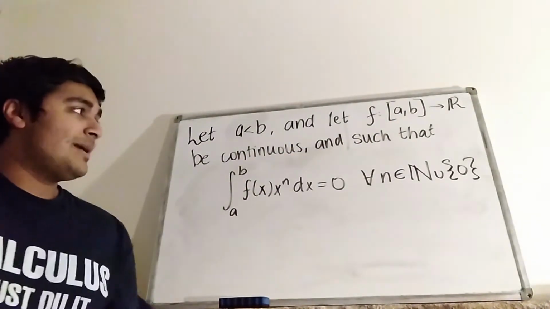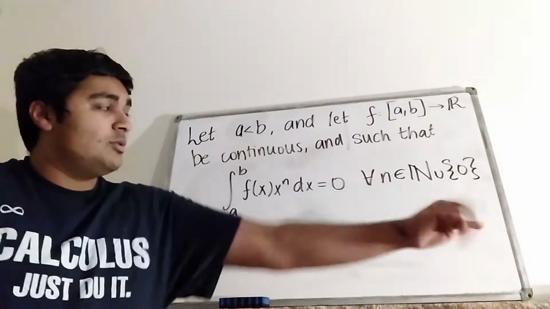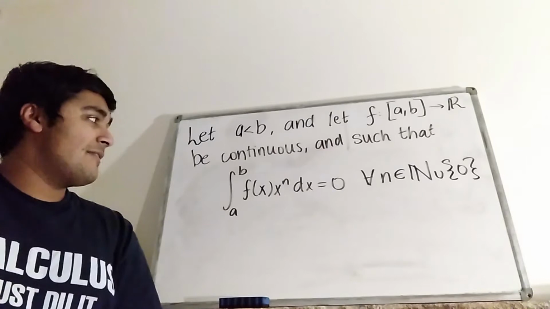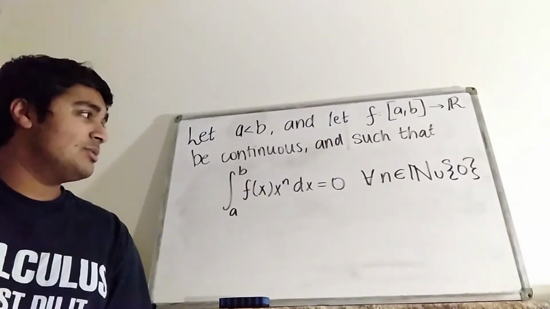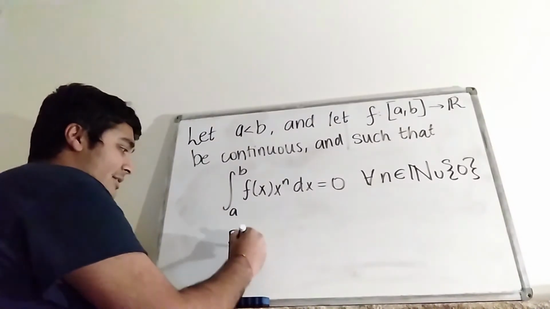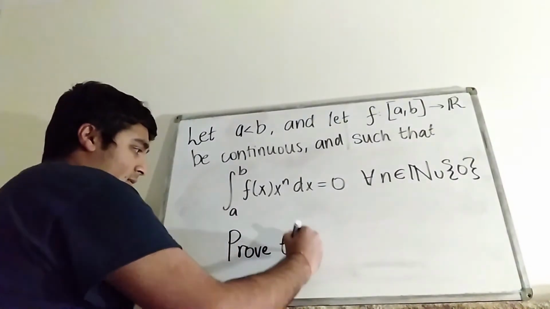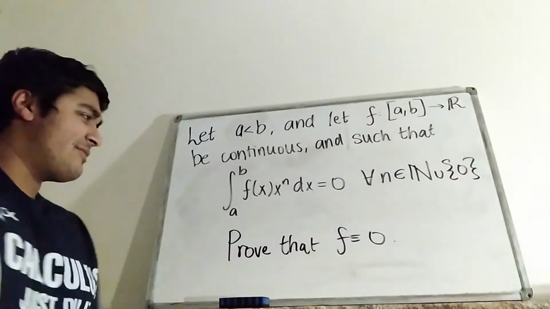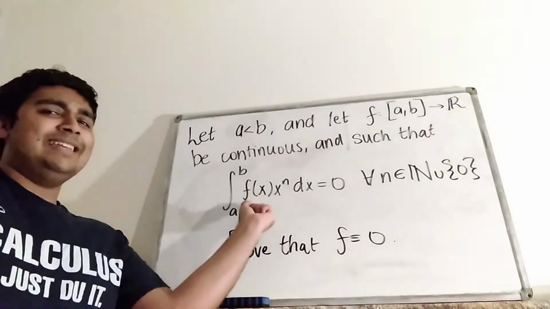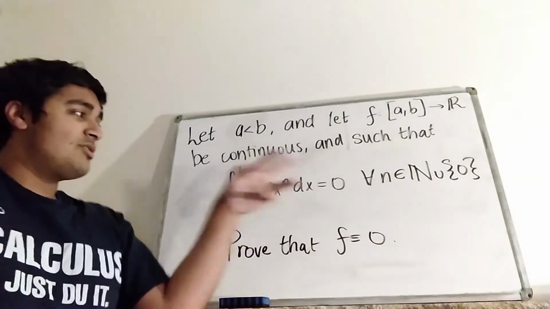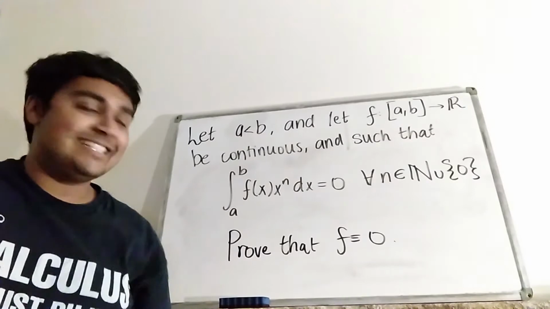and it has the property that no matter which non-negative integer n you choose, the integral from a to b of f of x times x to the n dx equals 0. We want to prove that f of x is identically 0. Of course, if f is identically 0, then clearly this is true, but we want to show that the converse holds. So given that this is true, it follows that f is identically 0.